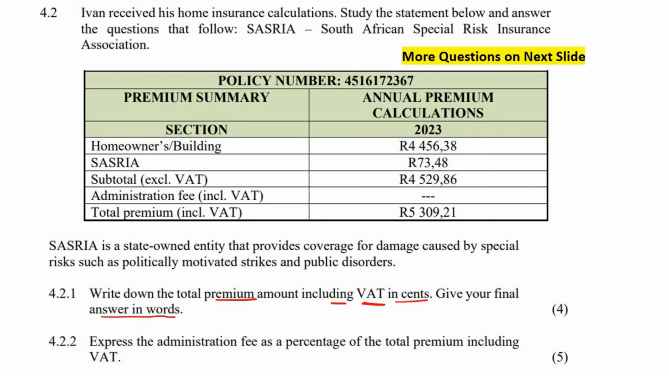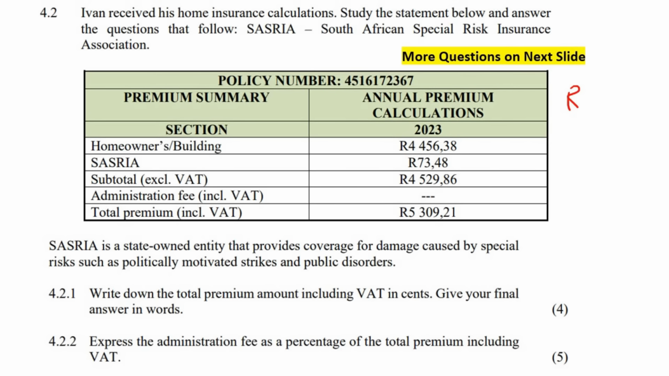Write down the total premium amount, including VAT, in cents. Give your final answer in words. Okay, write down the total premium amount. Okay, so here's the total premium amount. It already includes VAT. Okay, so they're actually just asking us to change this to cents. So write down the total premium and then give your final answer in words. Oh my word. Okay, so 5309.21.